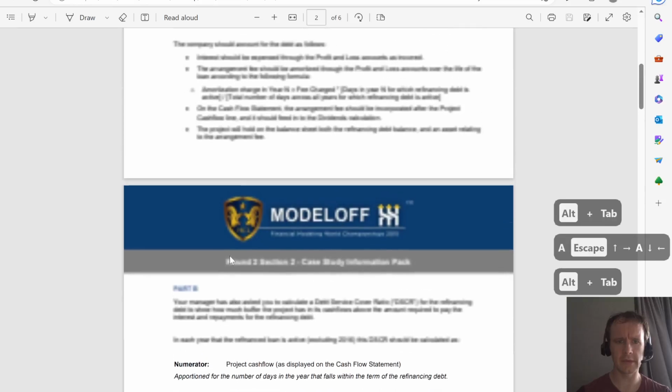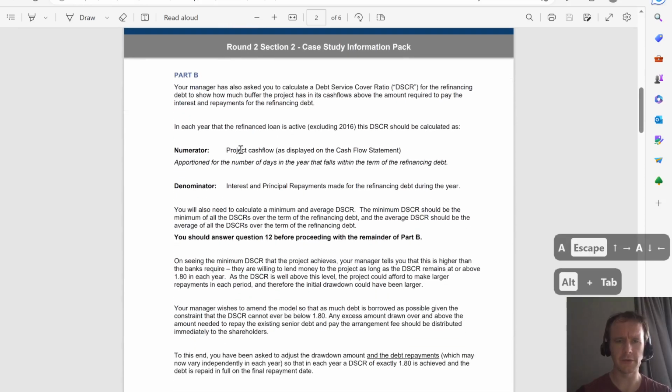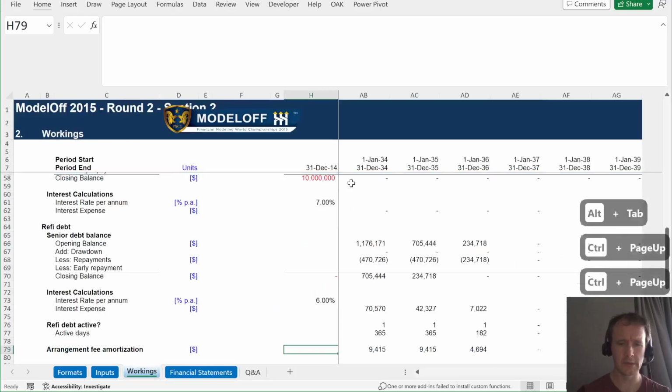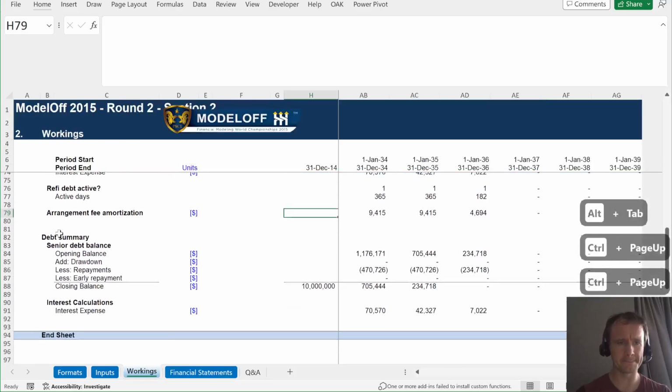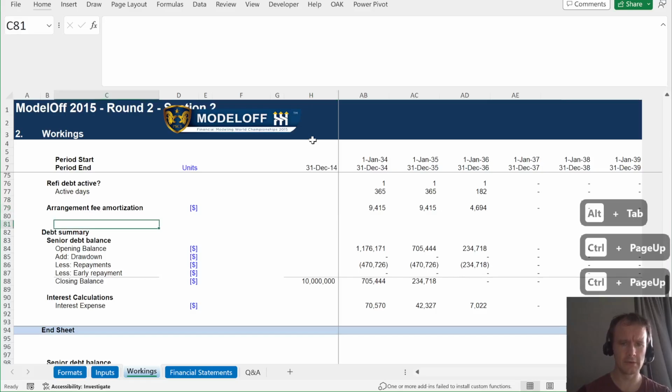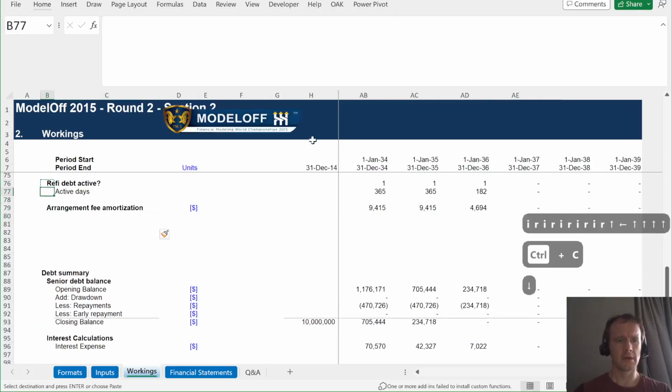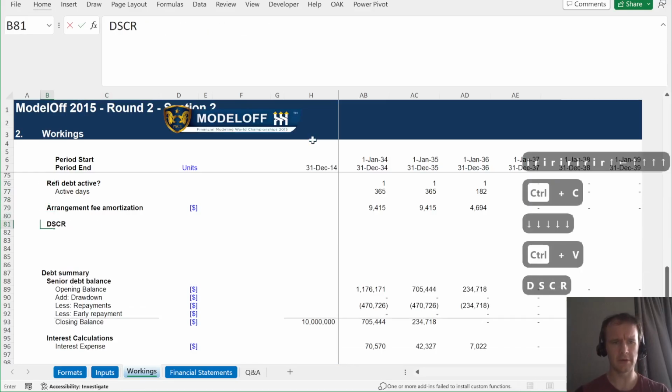Okay, so calculate debt service coverage. So the numerator is the project cash flow apportioned for the number of days in the year that fall within the term of the refi debt, and the denominator is interest plus principal payments. So, let's see. So, DSCR calcs.